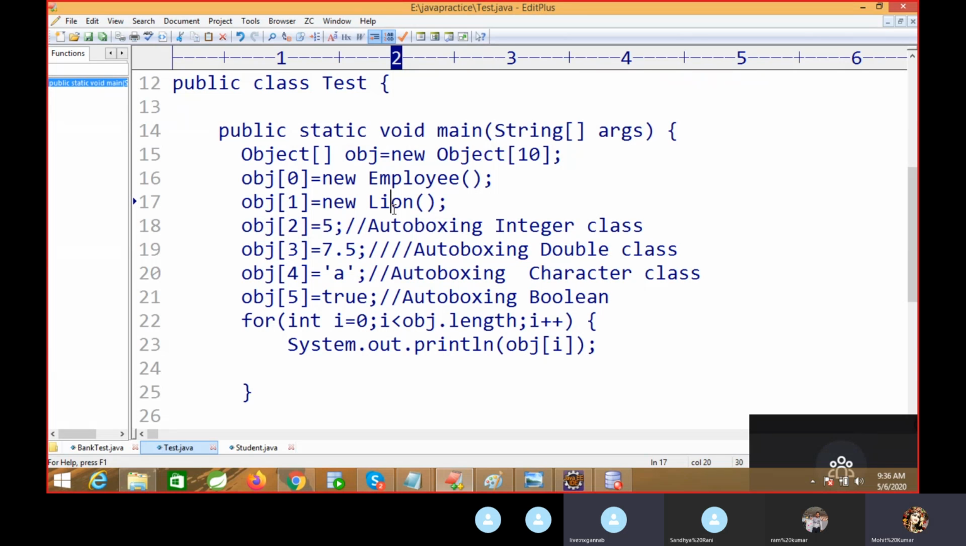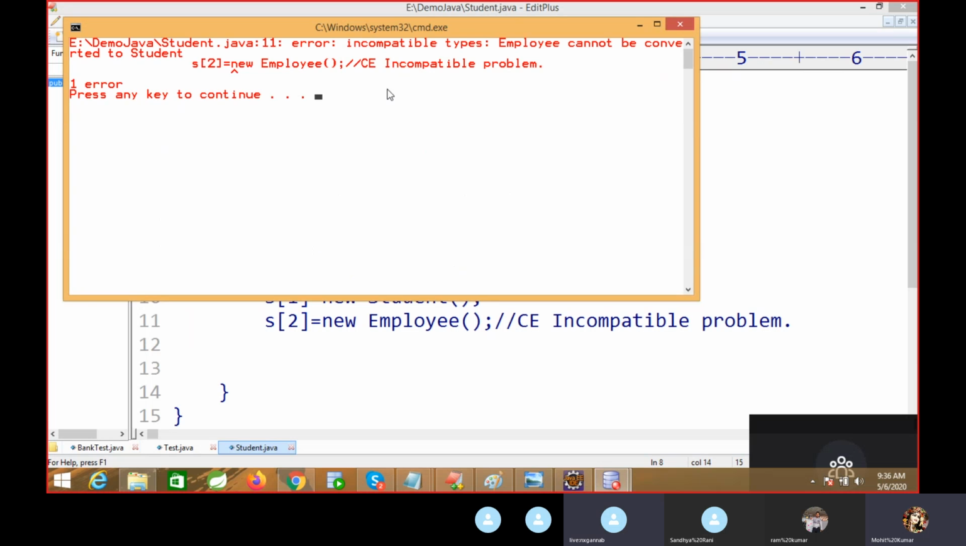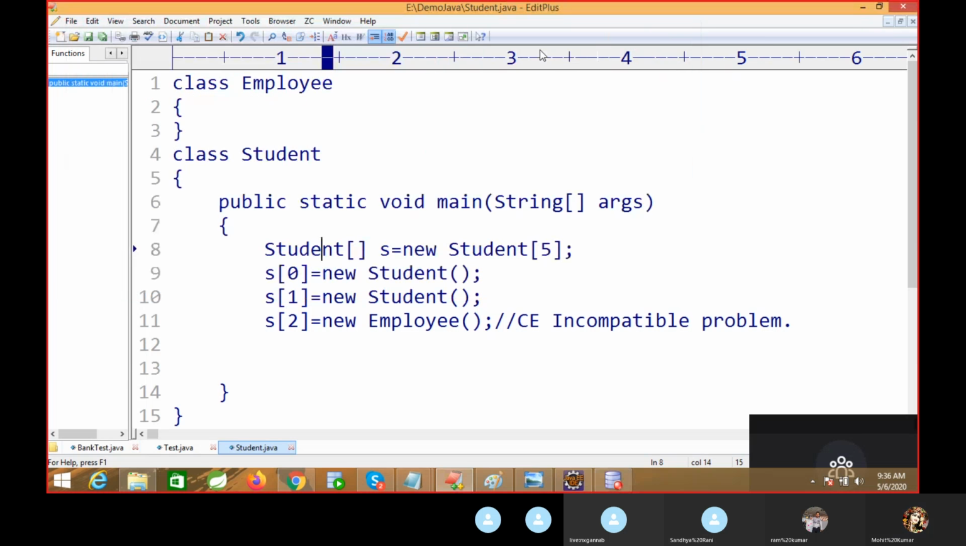Mohit, in a heterogeneous array we can use multiple data types, yes. But you have to create an object class type array. Then we can use multiple types. You can see I have created a student type here. If I compile this code, we get an incompatible type error: employee cannot be converted into student type. Except for object class, it will behave like a homogeneous type. Understood?